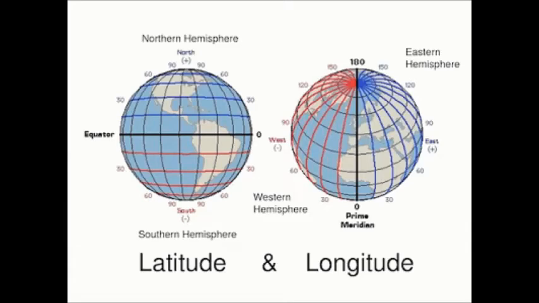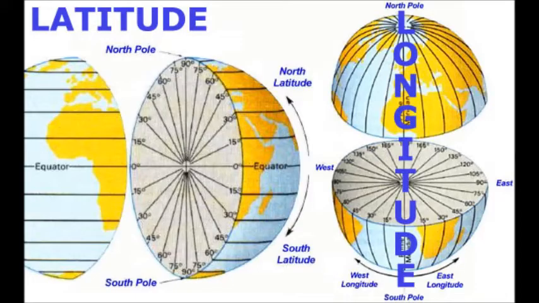In order to understand relations between different places on the Earth and their exact location, we have to understand their position, their distance from any fixed point, and also their exact direction.